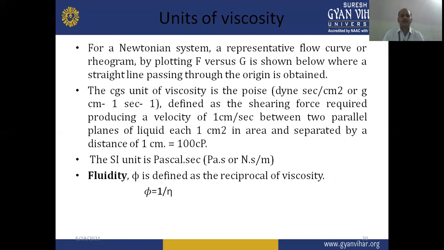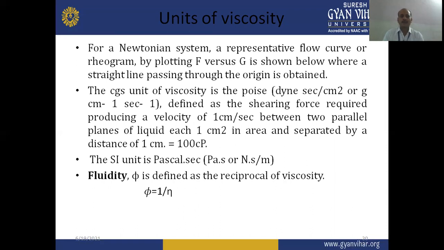The CGS unit of viscosity is the poise, like dyne second per centimeter square or gram per centimeter per second. So the unit of viscosity in the centimeter gram second system is the poise, which is defined as the shearing force required for producing a velocity of 1 centimeter per second between two parallel planes of liquid, each 1 centimeter square in area and separated by a distance of 1 centimeter.